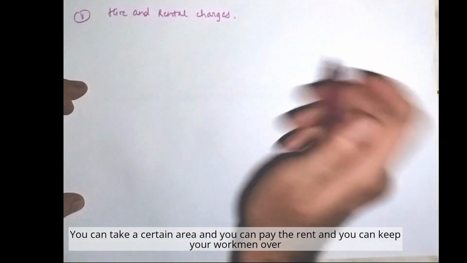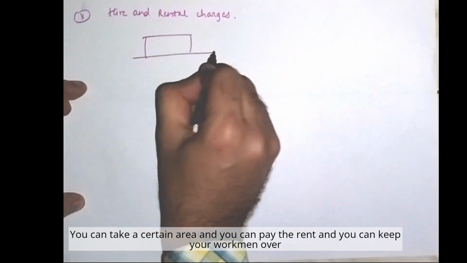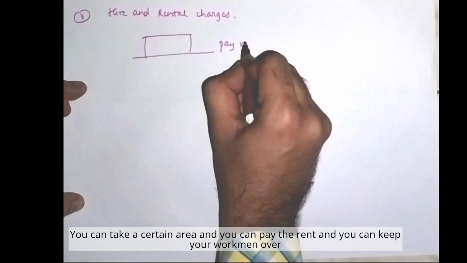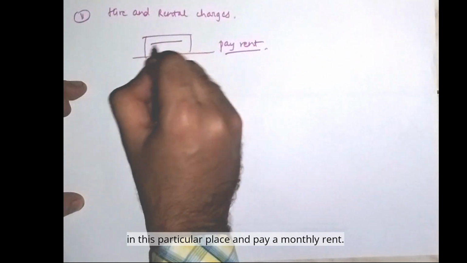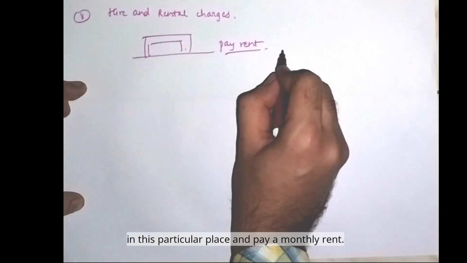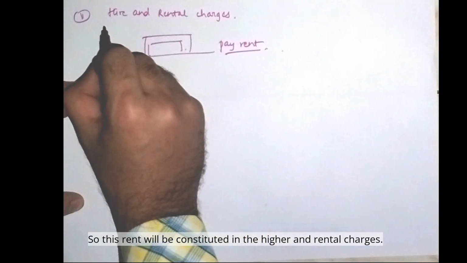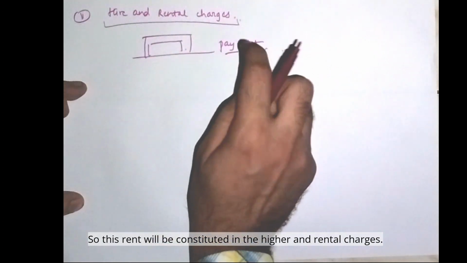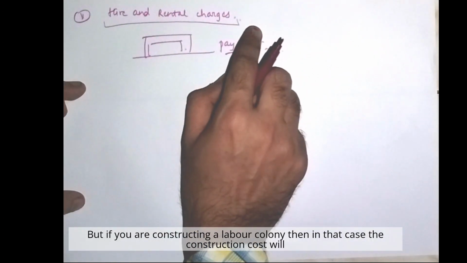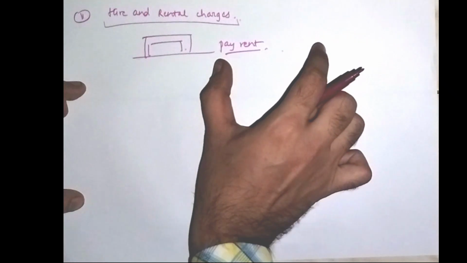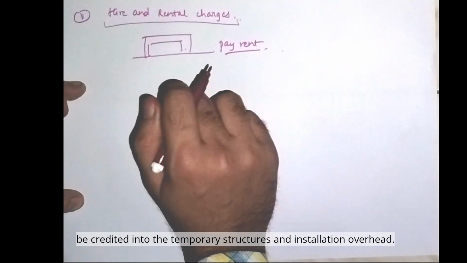You can take a certain area and pay the rent, and keep your workmen in this place and pay a monthly rent. So this rent will be constituted in the hire and rental charges. But if you are constructing a labor colony, then the construction cost will be credited into the temporary structures and installation overhead.